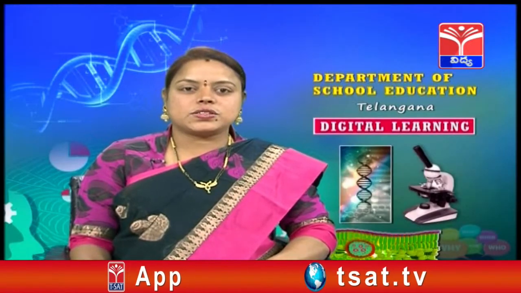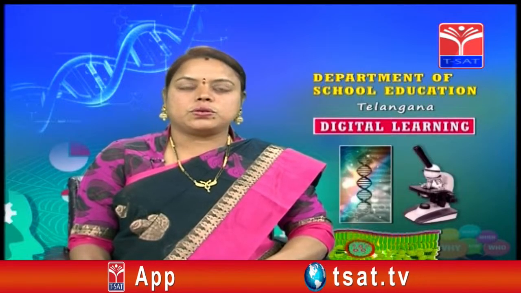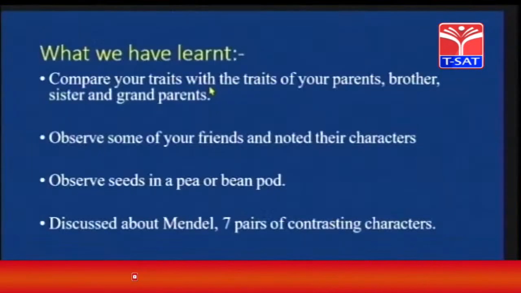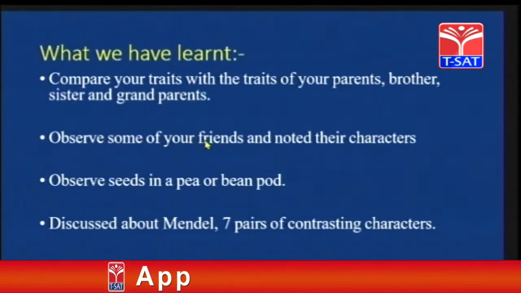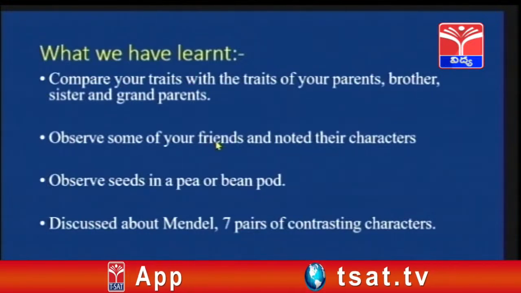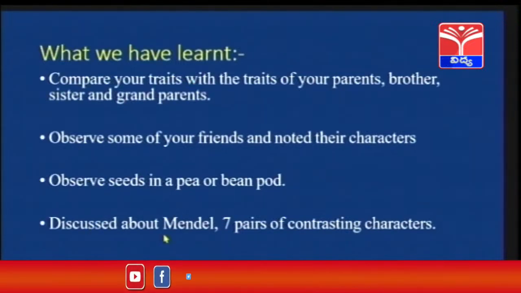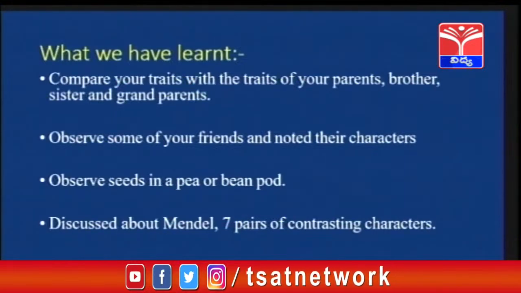Children, let us discuss what we have learned till now. We have compared the traits which are similar to your parents, brother, sister and grandparents. Nothing but the traits which are similar with your family. And we also observed some of the characters related to the friends, and we also made a table. We observed the seeds in pea and bean pods. And majorly, we discussed about Gregor John Mendel, who is called the father of genetics, and we discussed about the 7 pair of contrasting characters.